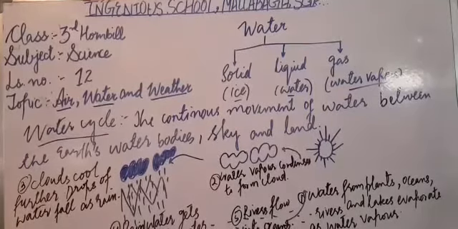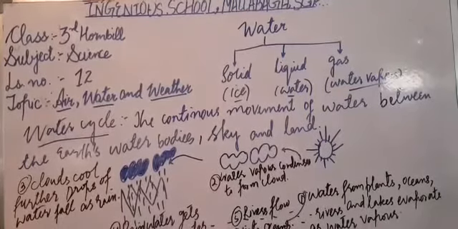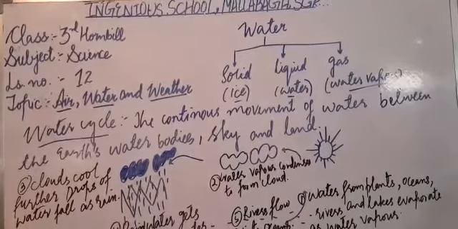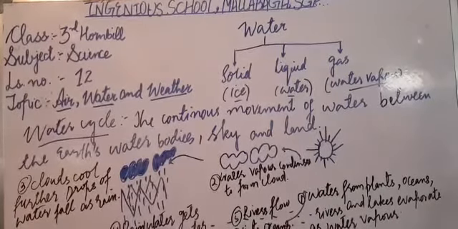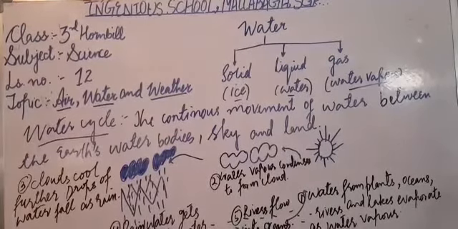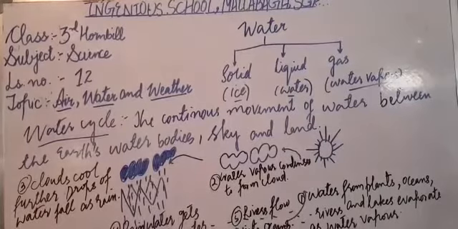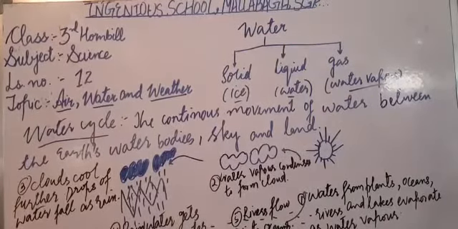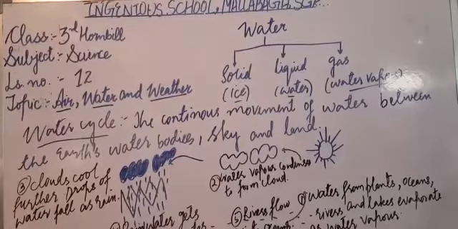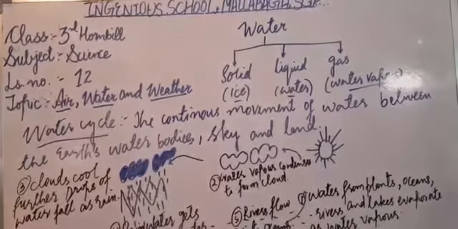Now if we place a lid over this water, what will we find? After some time, when these water vapors cool down, the water present over the lid condenses, cools down and changes back into its liquid form, isn't it?